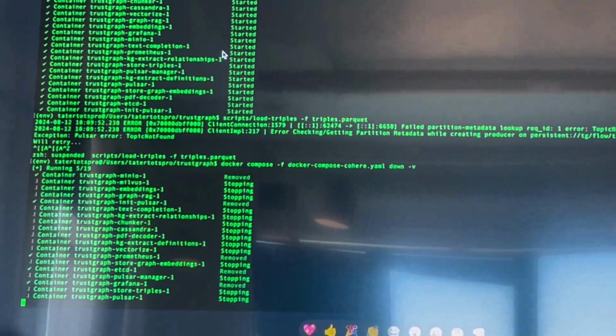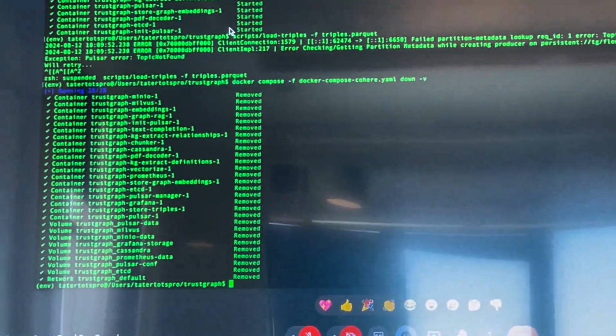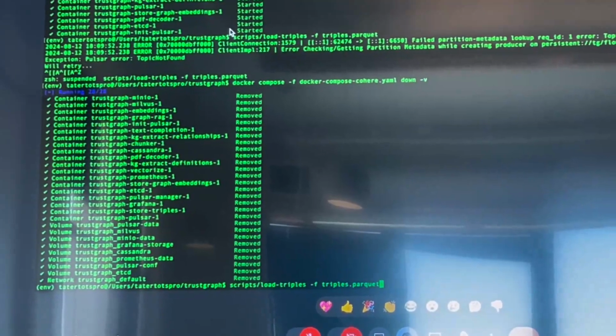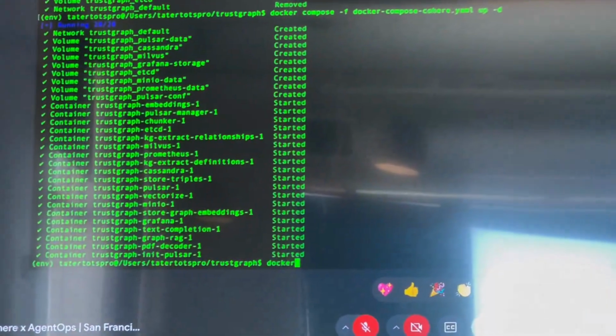So there is kind of a warm-up period, and I'm crossing my fingers and hoping that I'm giving it enough time for some of this stuff. It's mostly Cassandra and Pulsar that need a little bit of a warm-up period. It needs to stabilize. So let's see, everything is up. So I'm going to give you a little bit of time to talk.